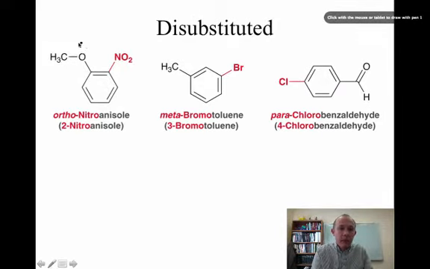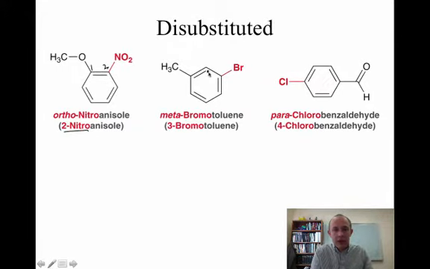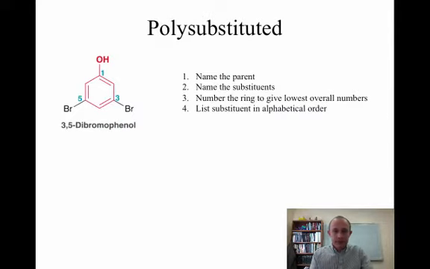The other way you can do this, which is a little bit more straightforward, is just count how many carbons away. So the parent name is one of those common names that we talked about. The nitro group is on carbon 2, so this would be 2-nitroanisole, or the bromo group is 3 carbons away from the parent structure, so this would be 3-bromotoluene, or 1, 2, 3, 4, 4-chlorobenzaldehyde. You'll see these ortho, meta, para terms and 2, 3, 4 used interchangeably.